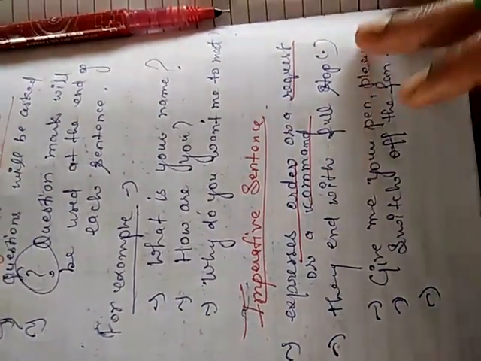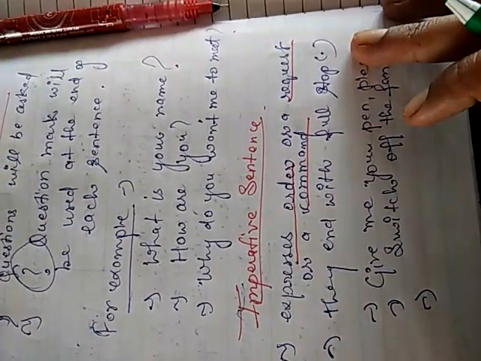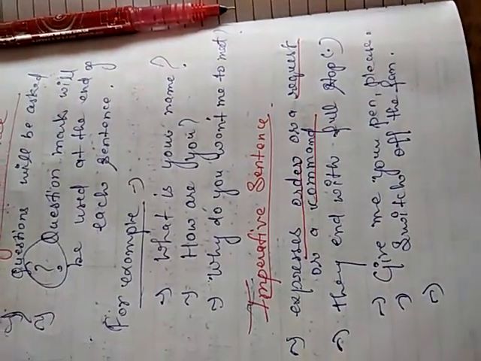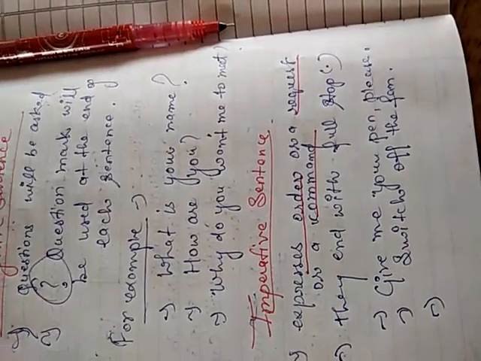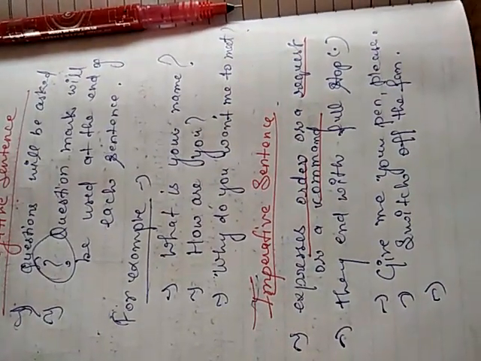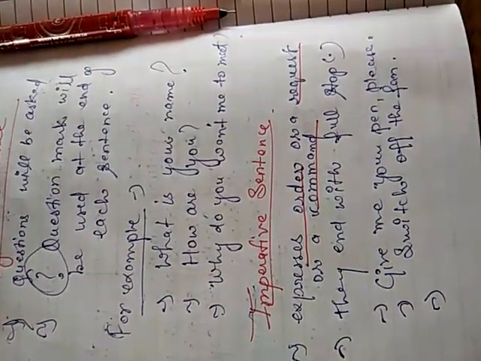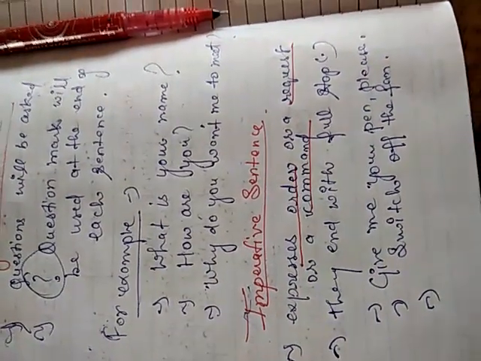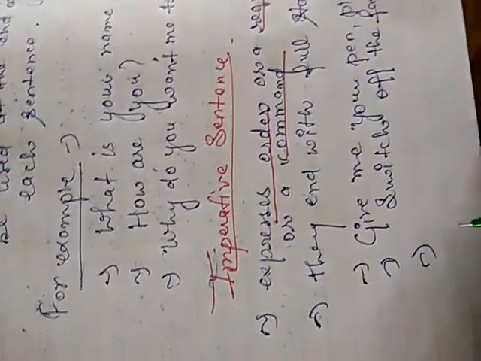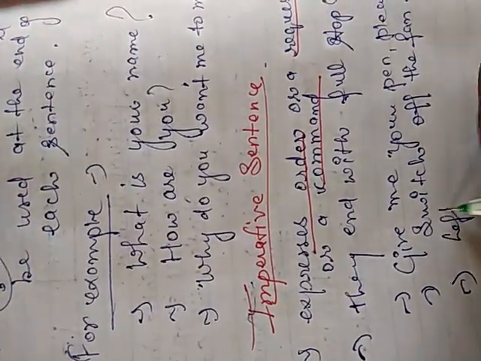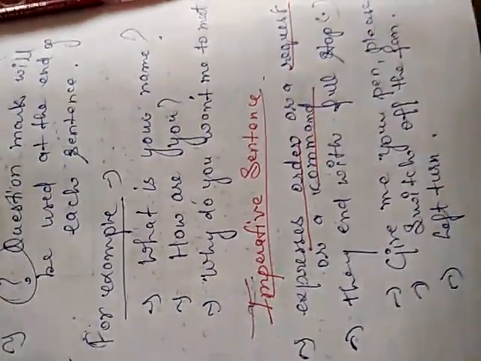Order. What is the order? An order is something that you have to do, anyhow. When you do some mischief, the class teacher says to stand up, to get out of the class. All these are known as commands. When the PT teacher says left turn, that is a command.